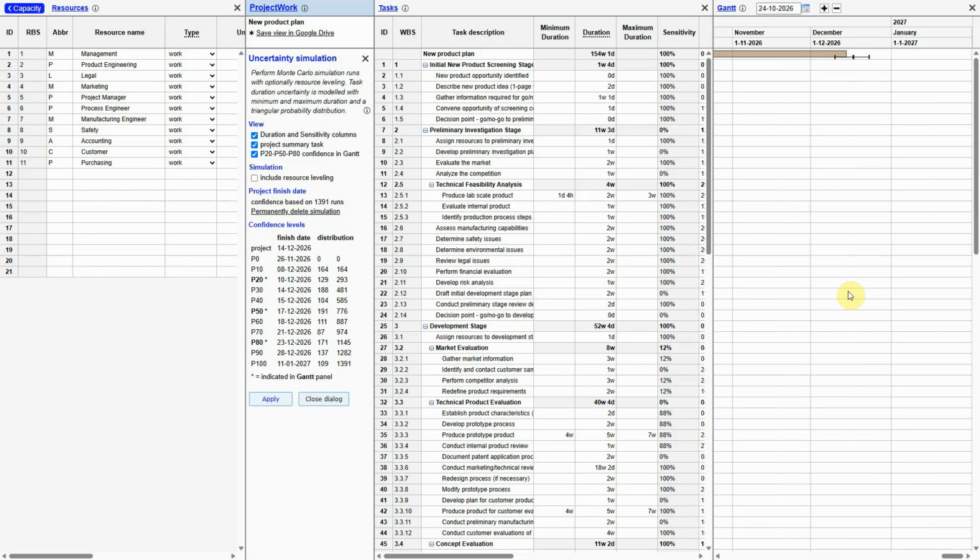After each simulation run, the presence on the critical path is collected per task. Its percentage on the critical path is the task's sensitivity. The sensitivity percentage is mentioned in a column in the task table. The higher the sensitivity, the more effect this task has on the project completion date, the more it needs attention.